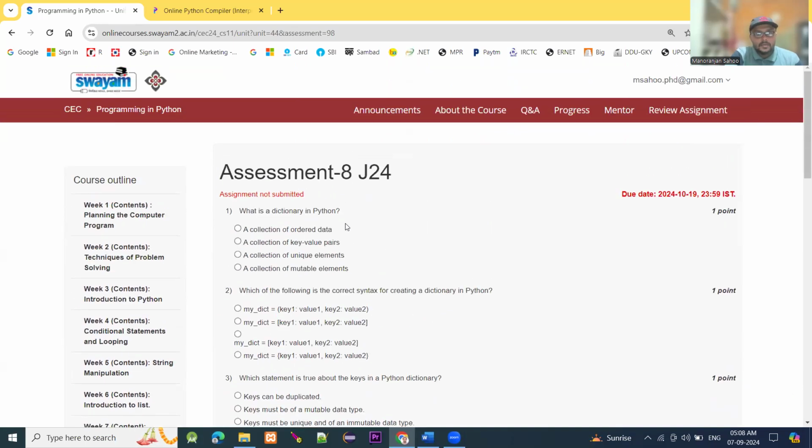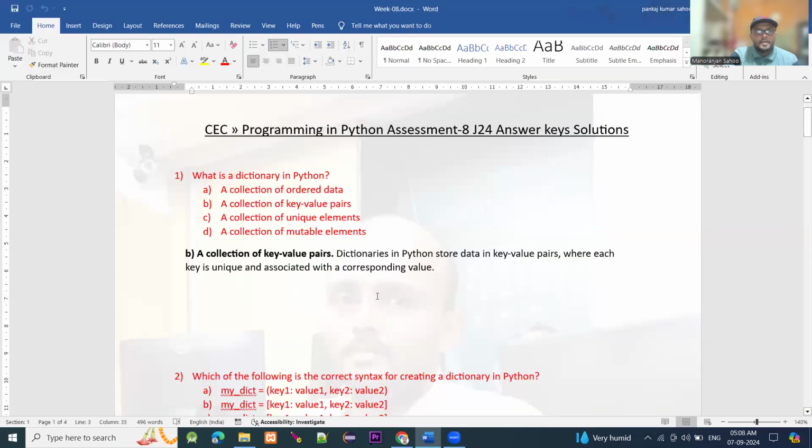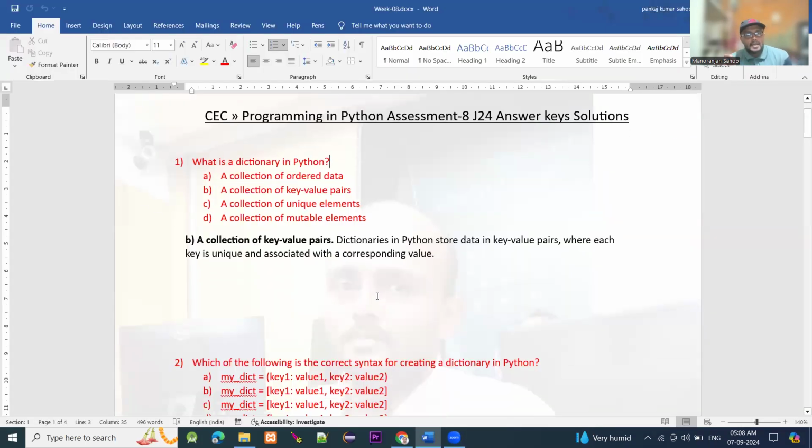What is the dictionary in Python? Four options are given. The first one is a collection of ordered data, a collection of key value pairs, a collection of unique elements, and a collection of mutable elements. Here, a collection of key value pairs is the right answer, option B. Dictionaries in Python store data in key value pairs, where each key is unique and associated with a corresponding value. So, a collection of key value pairs is the right answer.